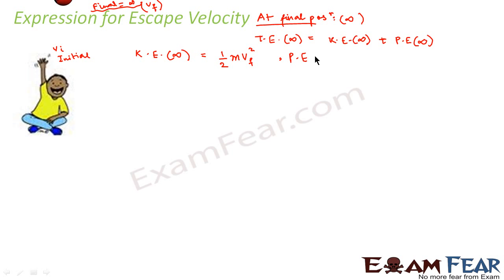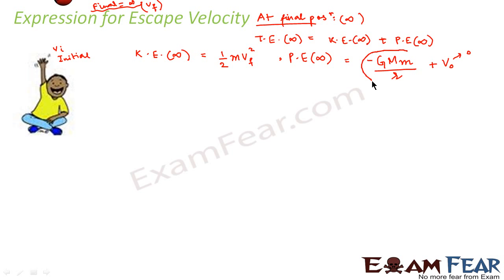What would be the potential energy at infinity? This would be, as I told you, the expression for potential energy, that is minus G m1 m2 by r. What is this m1? This is nothing but the mass of the earth. And what is this m2? m2 is the mass of the ball, I mean, this small m is the mass of the ball. So this plus V0. This is how we defined potential energy. Now this V0 is nothing but the zero of potential energy, which we are assuming is zero at the surface, so this term is always zero.